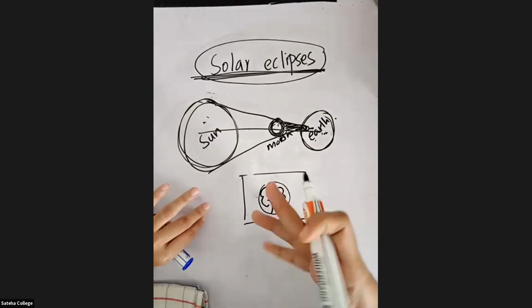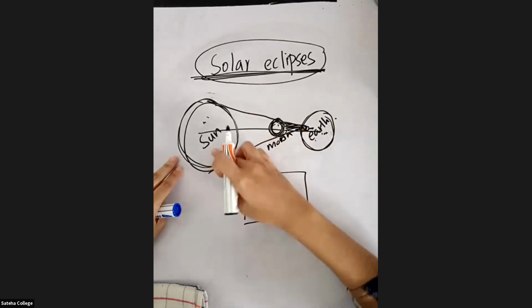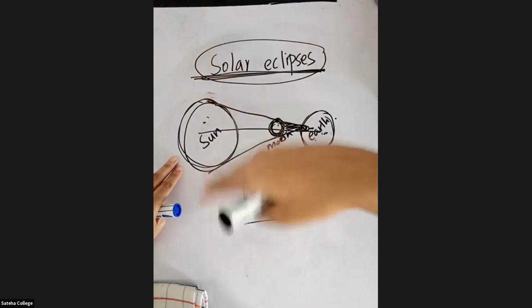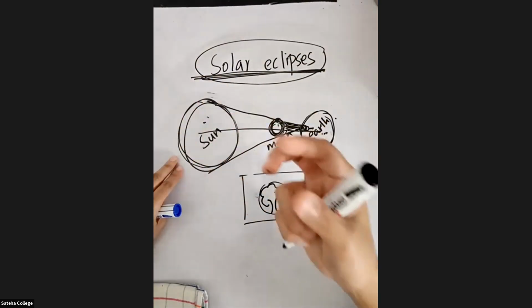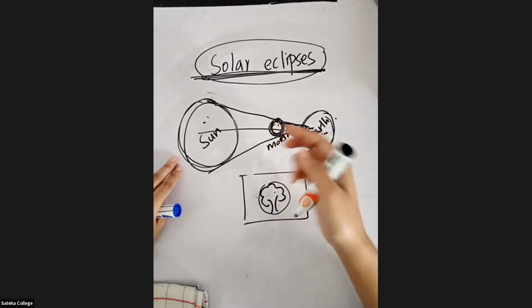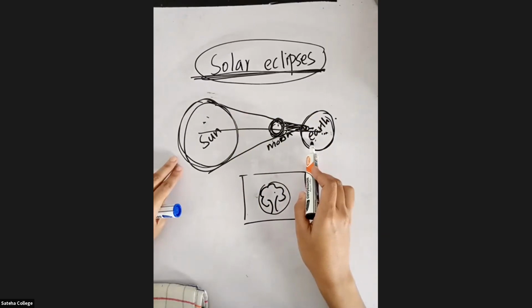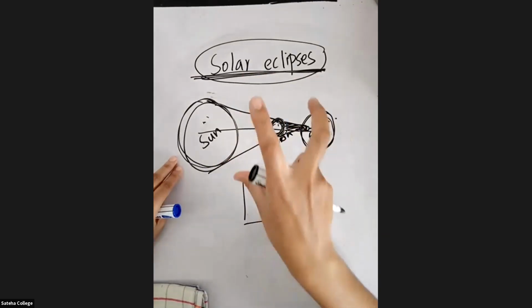It is the same concept here. We are living on the earth. The sun is very, very, very far away. Million kilometers far. It's very far away, right? The sun. So that's why we can see the sun as a smaller object. But the moon, even though it is small, it is closer to the earth. So that's why we can see the sun and the moon like the same size.